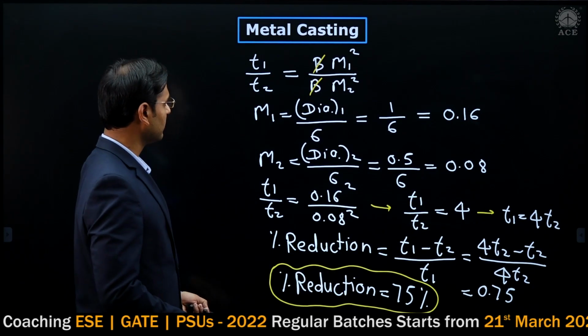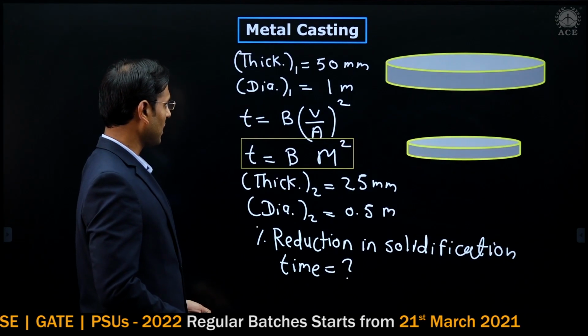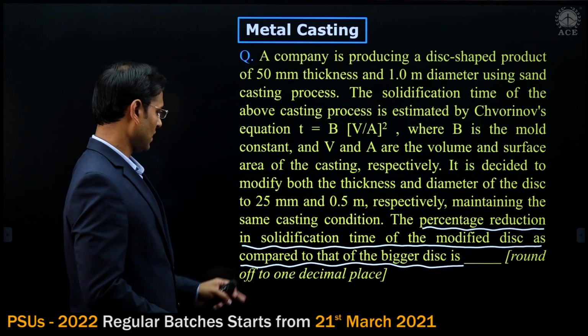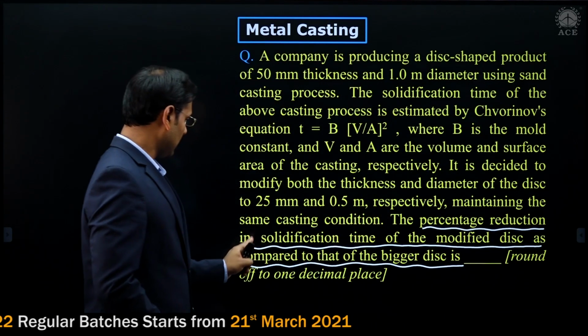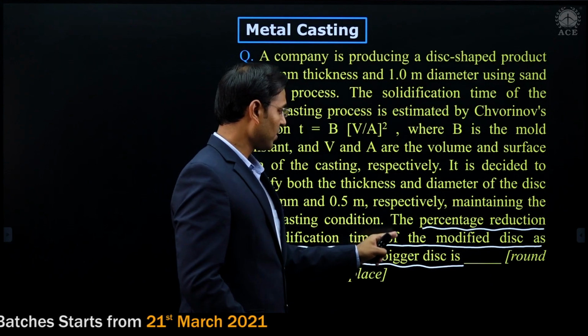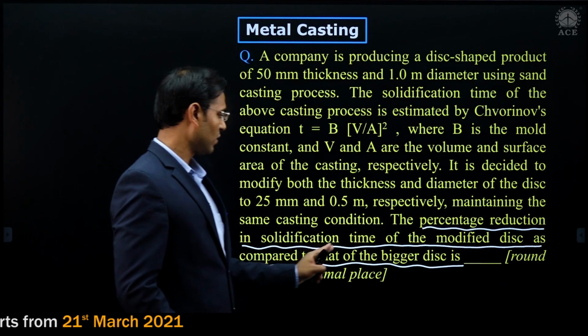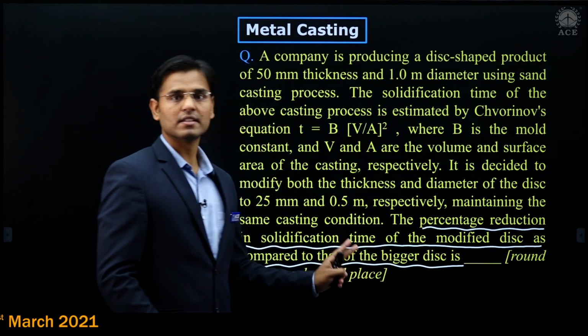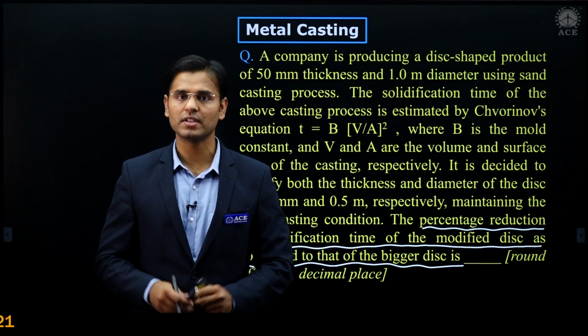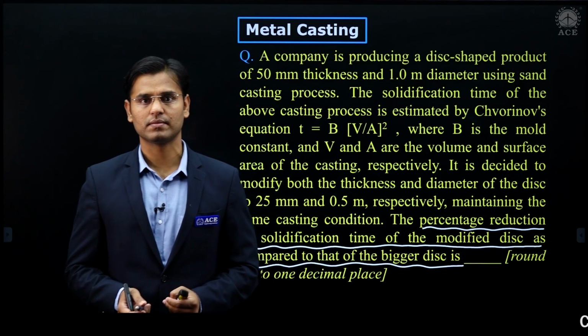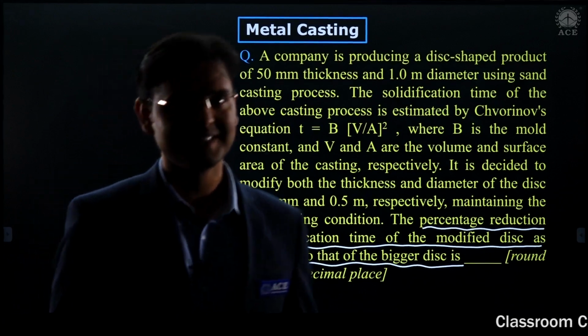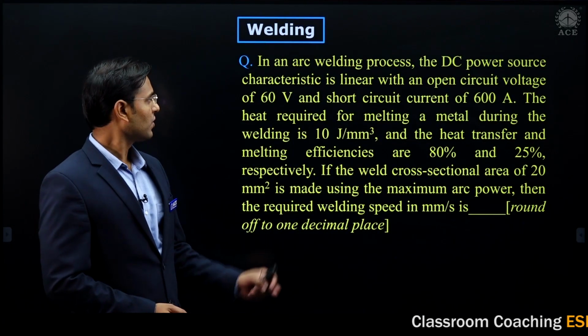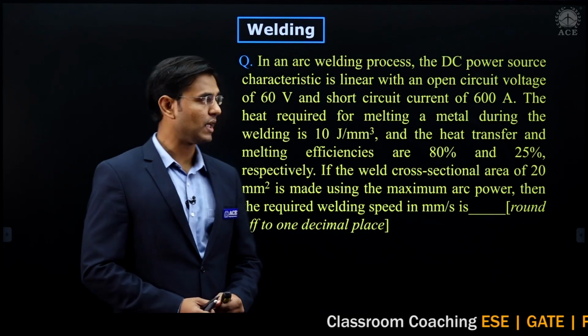Then again see, what was the requirement? The percentage reduction in solidification time of the modified disc as compared to that of the bigger disc is 75%. With this, the simple question is over. Now see the second problem, which is asked on welding.